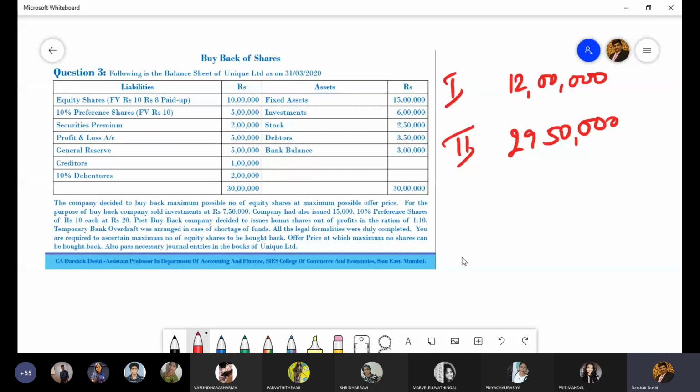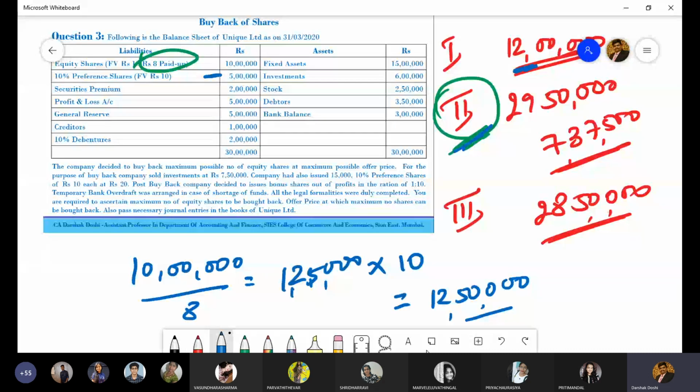Correct me if I'm wrong. Yes, sir. I hope everybody understood the point to keep in mind and how to calculate when your shares are partly paid up.